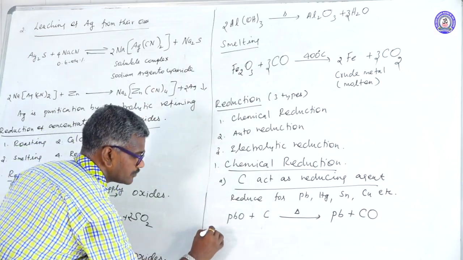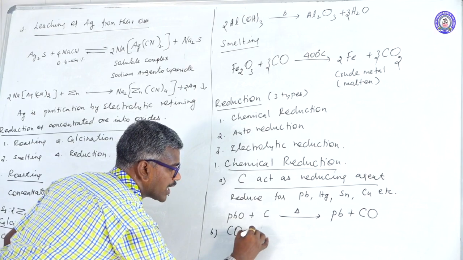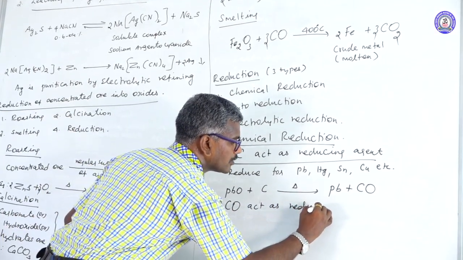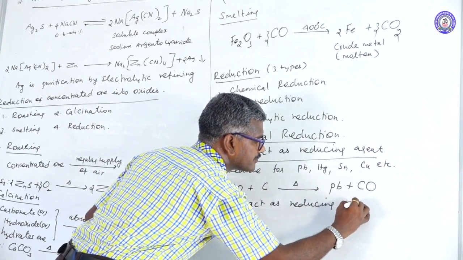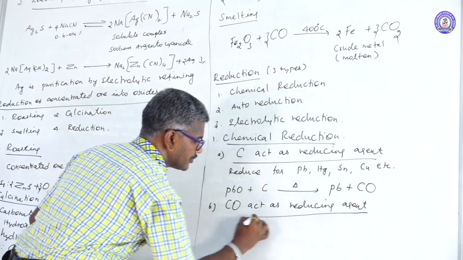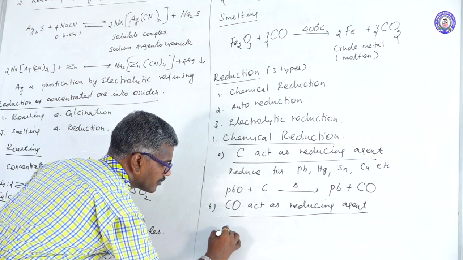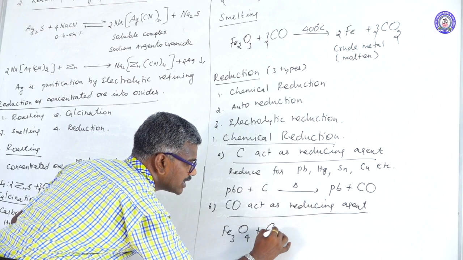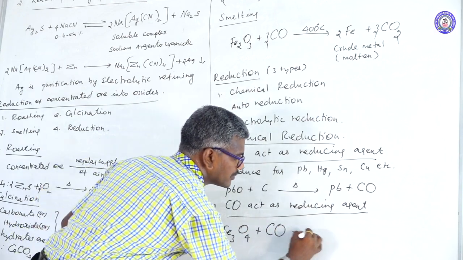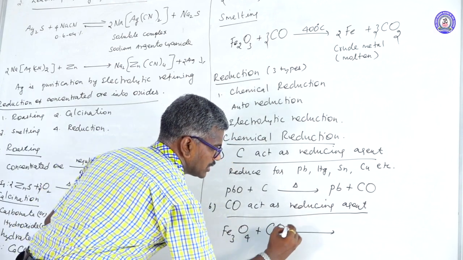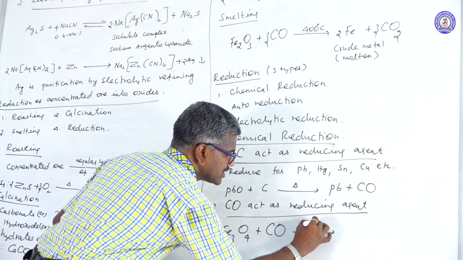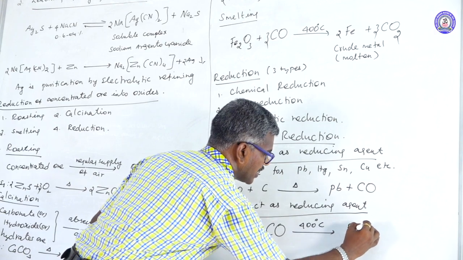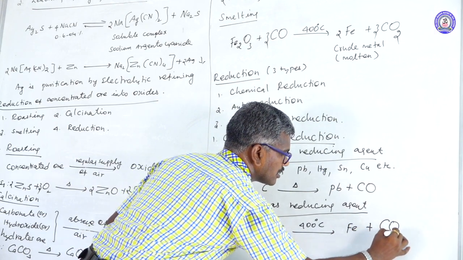Second one, carbon monoxide acts as a reducing agent, only for iron ores. Fe3O4 treated with carbon monoxide, maintaining the particular temperature, 400 degrees Celsius, forms Fe plus CO2.